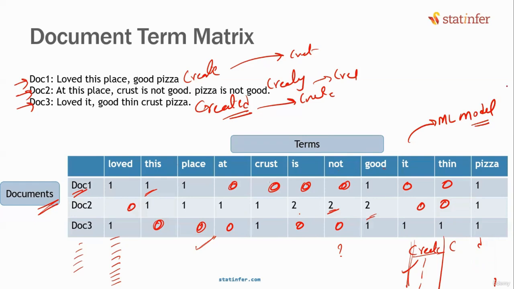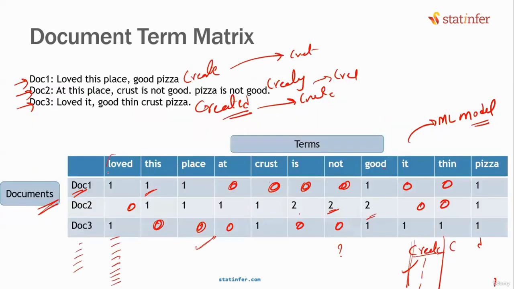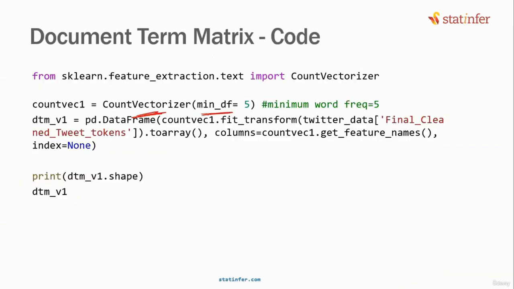Okay. So what is the code for creating this document term matrix? There is a direct function called CountVectorizer. What it does is it will take every word in our corpus and find out how many times it is appearing in each document. It will prepare this matrix. And it is true that the document term matrix will have so many zeros in it. And we are saying min_df equal to 5. What does this mean? If a word appears a minimum of 5 times in the whole corpus, then only we are considering that word. Otherwise, the remaining words we are simply ignoring.